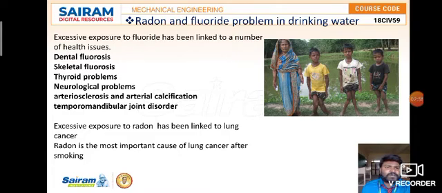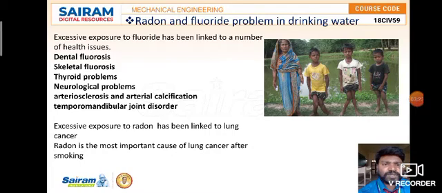In the picture I have shown, people who are born in that particular area will have skeleton issues and joint disorders. They will not have straight legs. You can look at the legs of the children in the image shown over there. This kind of skeletal problem will be there if there is an excess amount of fluoride content.